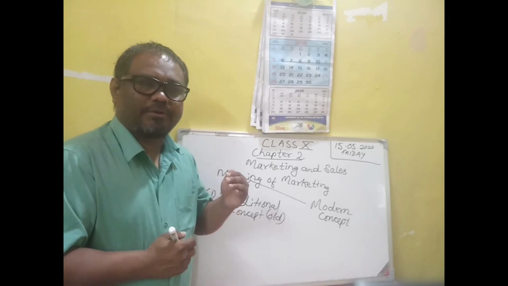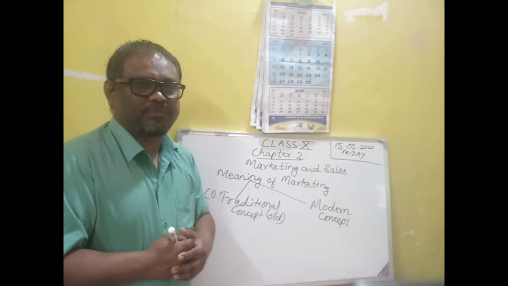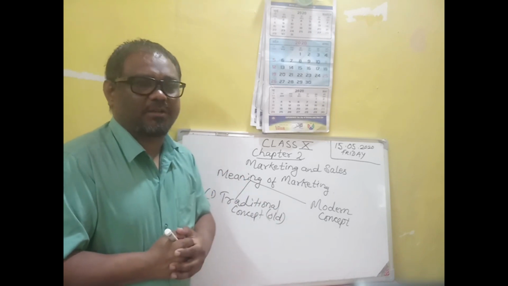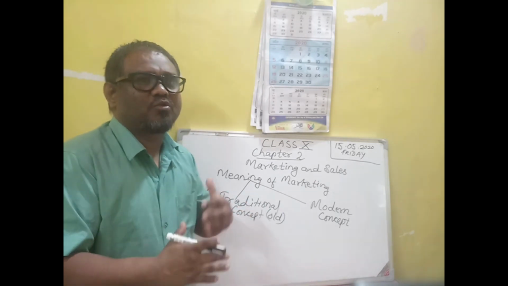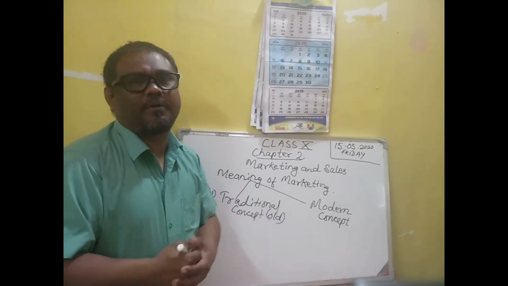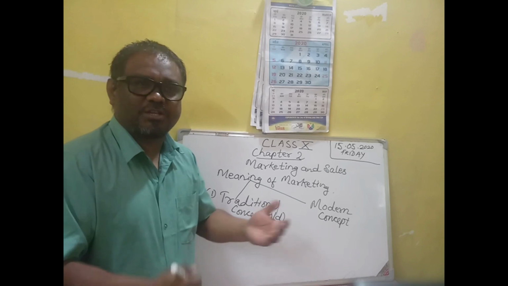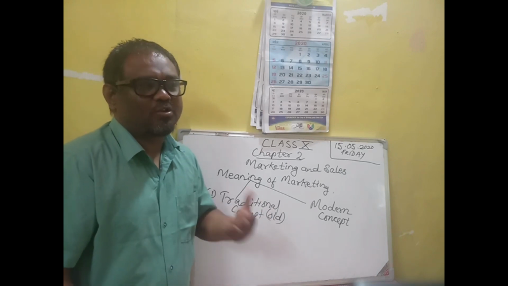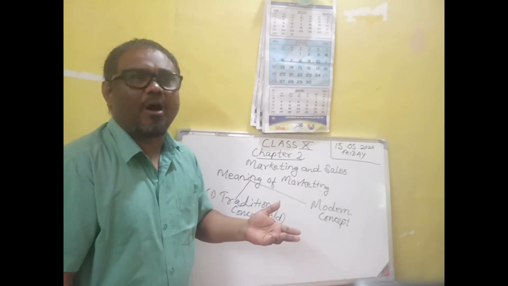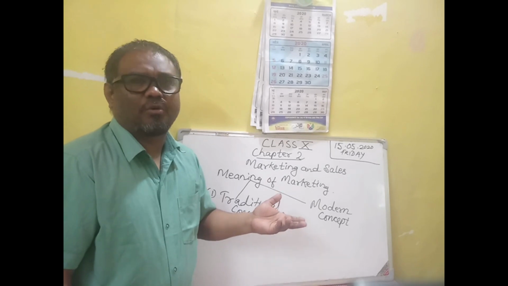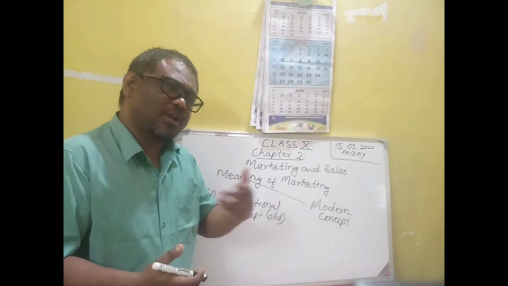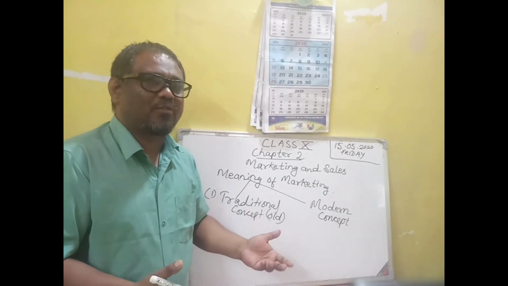So selling the goods is the primary objective of the traditional concept of marketing. Traditional concept of marketing means to produce the goods and to distribute the goods in the market to the consumers. Goods are produced and sold to the consumers, and the business firm earns a profit. There were not that many competitions. Whatever goods were produced, the consumer had to accept and buy those goods only.